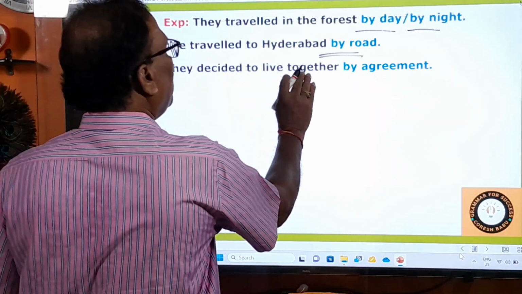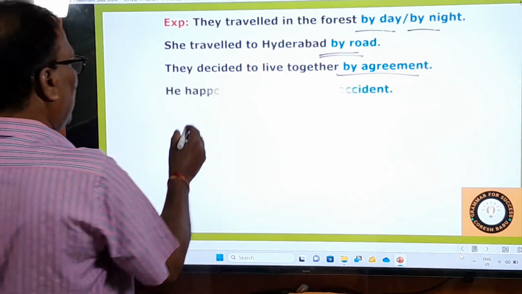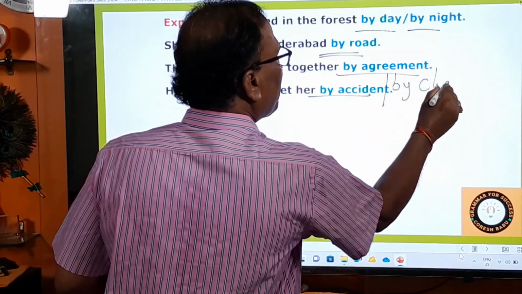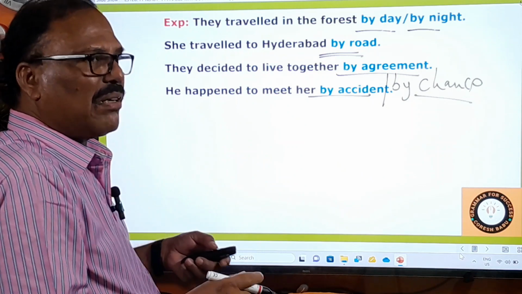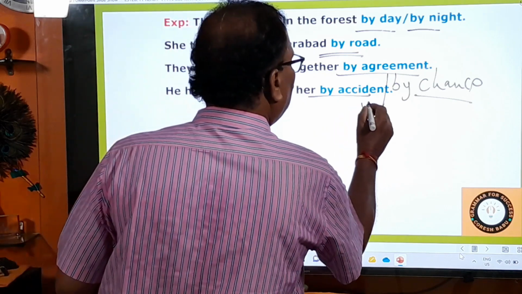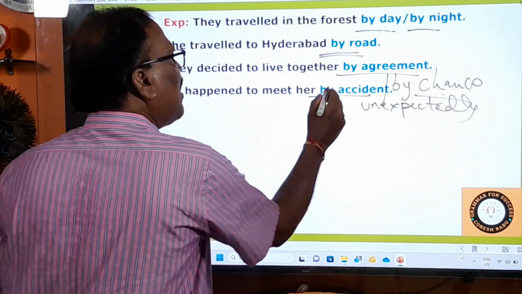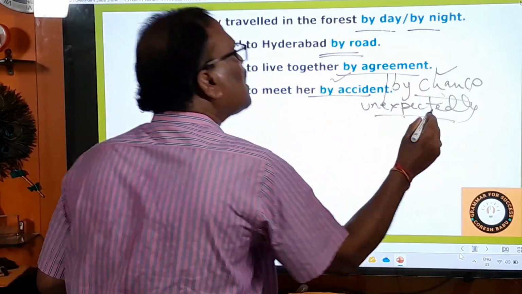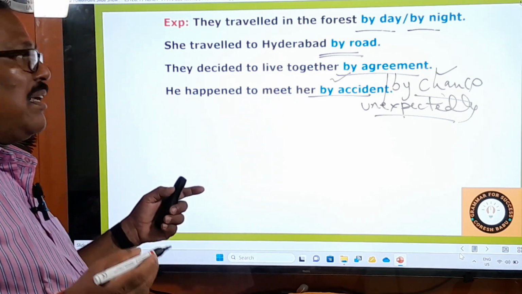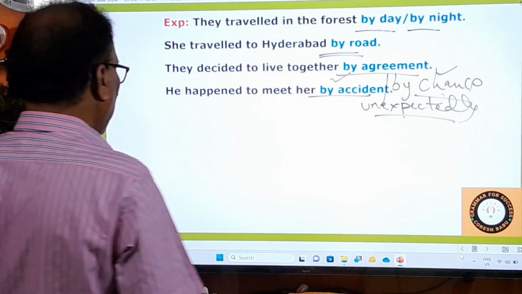They decided to live together by agreement. By agreement, you can understand that. He happened to meet her by accident. By accident, you can also say by chance. By chance means unexpectedly. He did not expect that he would meet her, but he met her, and that is by accident or by chance. Okay, and you go to the next one.